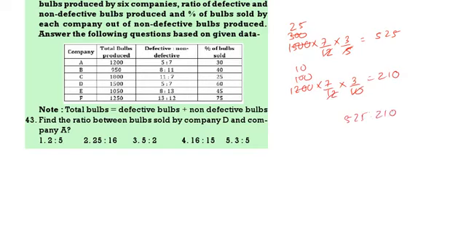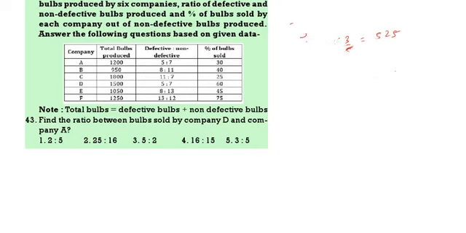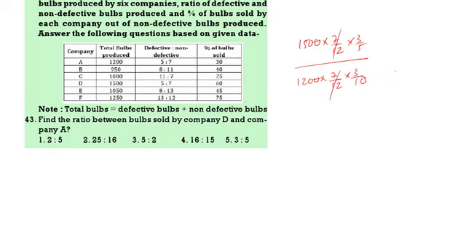Sorry, we can do it directly. See, first of all D, 1500 into 7 by 12 into 3 by 5, that is D. Now A, 1200 into 7 by 12 into 3 by 10. Now 7 by 12, 7 by 12 cancel. Here 2 zeros, 2 zeros cancel. Now 5 ones, 5 threes.